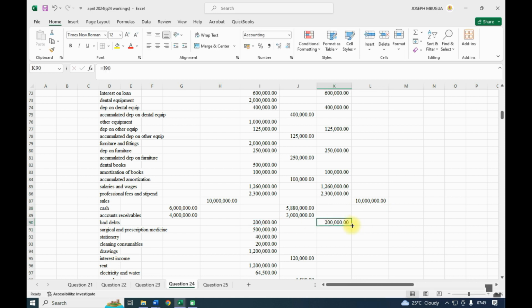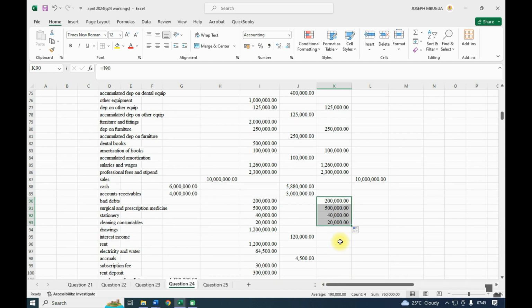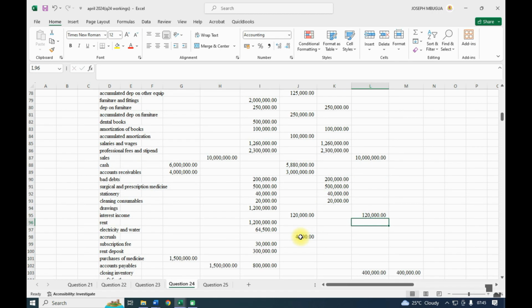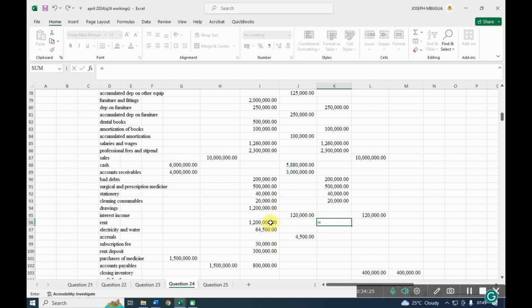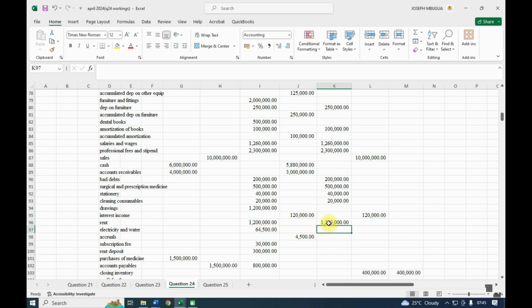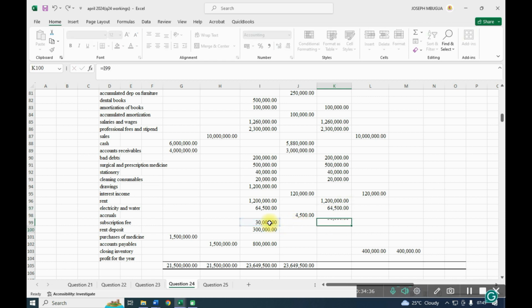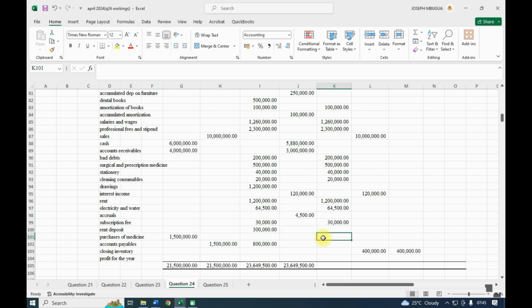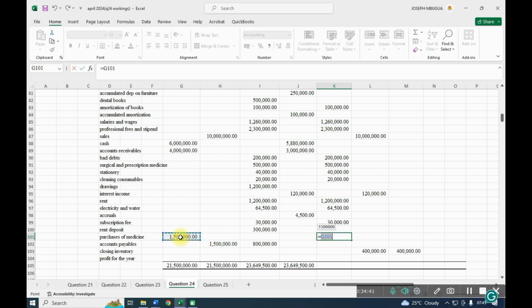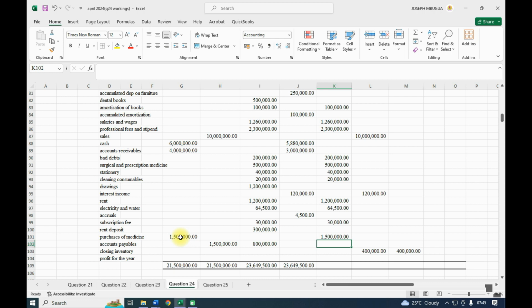And here now, after the bad debts, we shall take up to the cleaning consumable. Then after that, we have the interest income. It will be part of our income, so we shall credit that. So electricity, rent, and electricity and water will be an expense. Accrual is a liability. Subscription fee will be an expense. Purchase of medicine will still be featured as an expense. And I think those are our expenses.